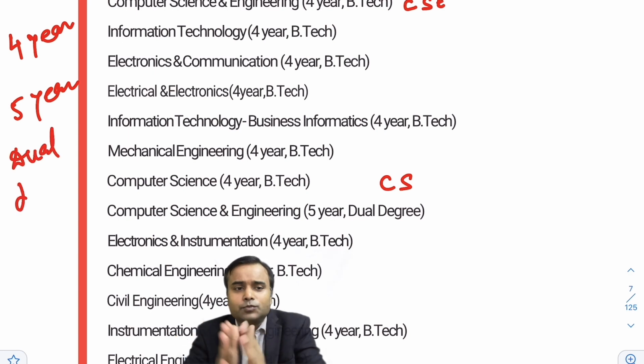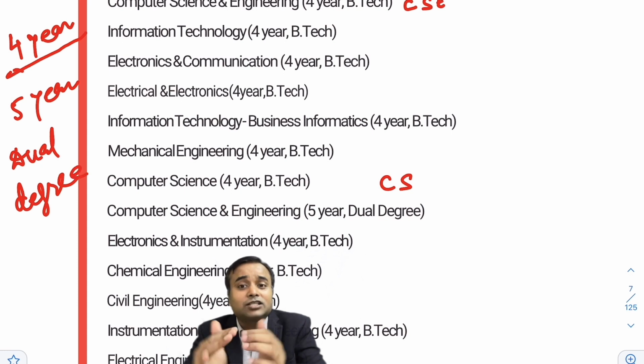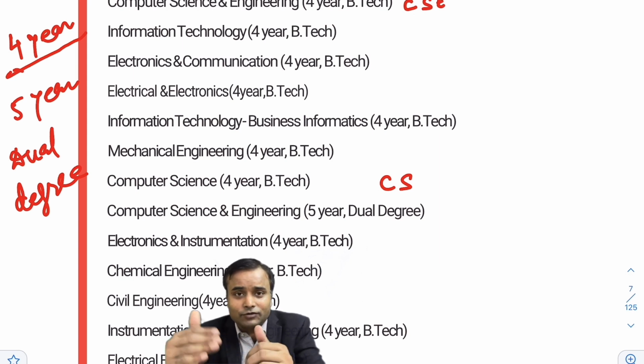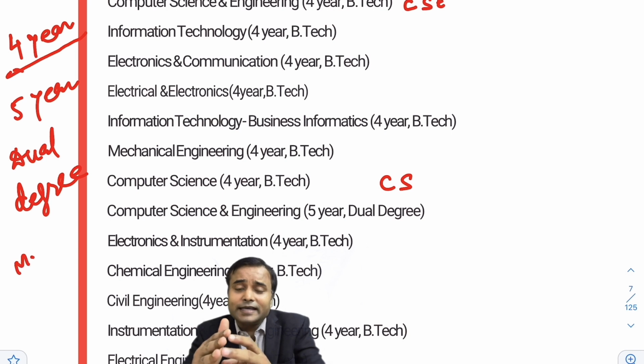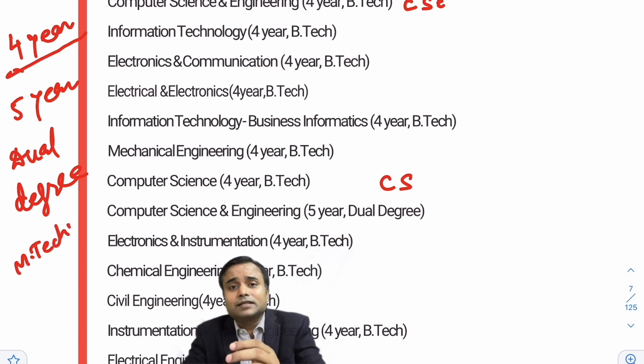What is the difference between the two? In the 4-year course, you will get the BTech degree after 4 years. In the dual degree, you will get the MTech degree directly. Here you will not get the BTech, but directly the MTech degree.